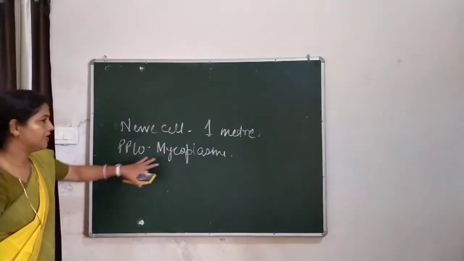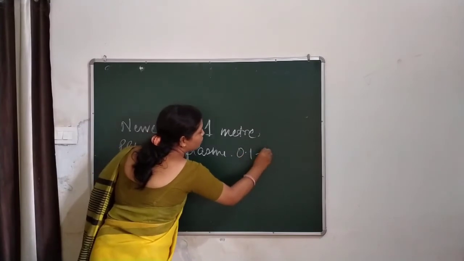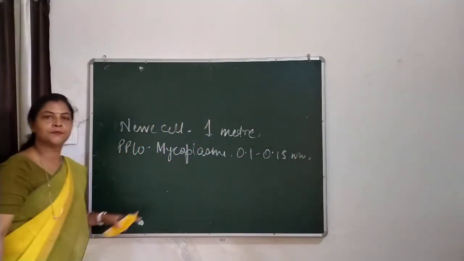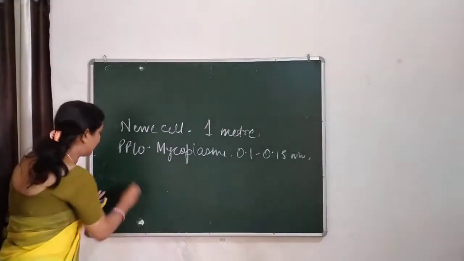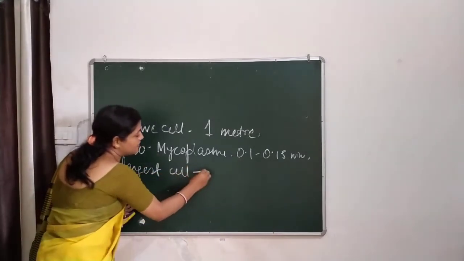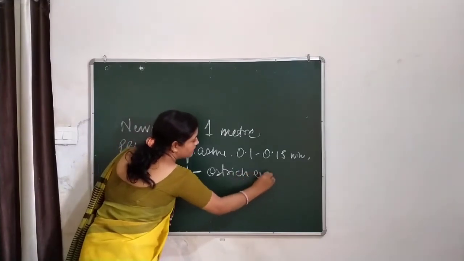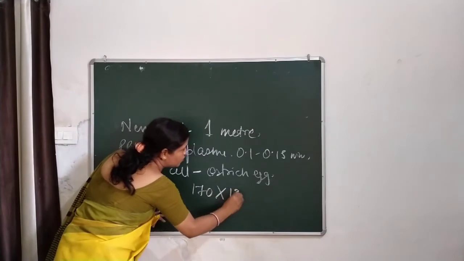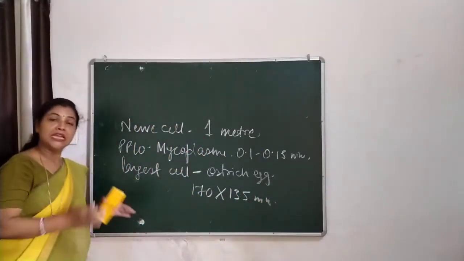Have you heard of mycoplasma? Its size is around 0.1 to 0.15 micrometer. The largest cell, you know what it is? The largest cell is an ostrich egg. It is around 170 to 135 millimeter in diameter.